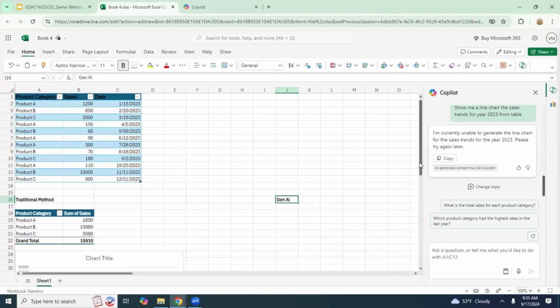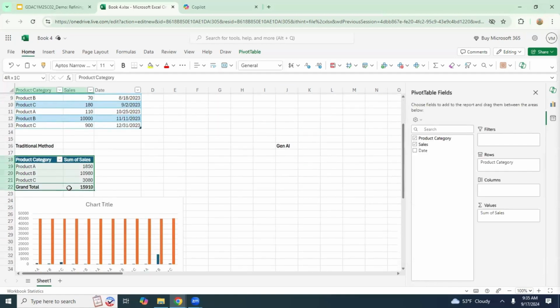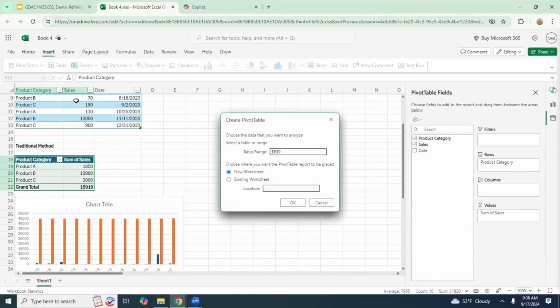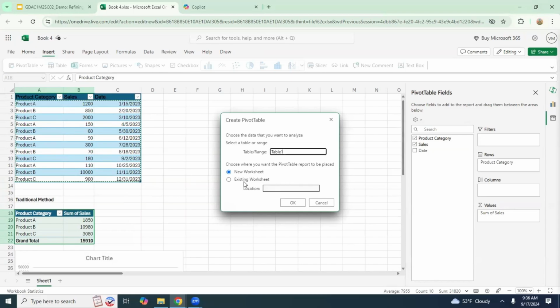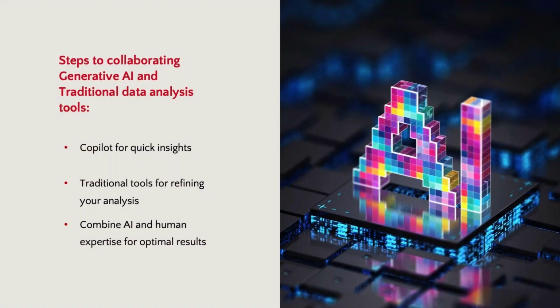Similarly, while Copilot can generate visualizations automatically, it might not always offer the same level of customization and control as manually created charts. You can use Copilot's quick insights and visualizations as a starting point for your exploration, then leverage traditional tools like pivot tables and custom charts to dive deeper and refine your analysis. This collaborative approach empowers you to harness the best of both worlds, ensuring that your data analysis is both efficient and insightful.